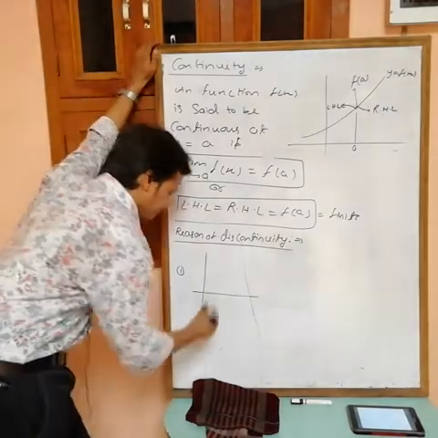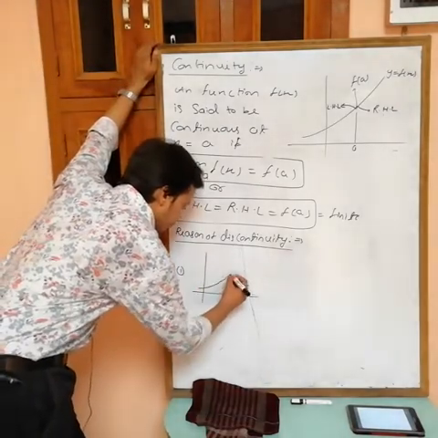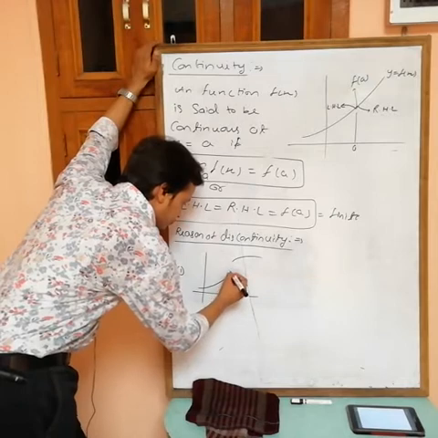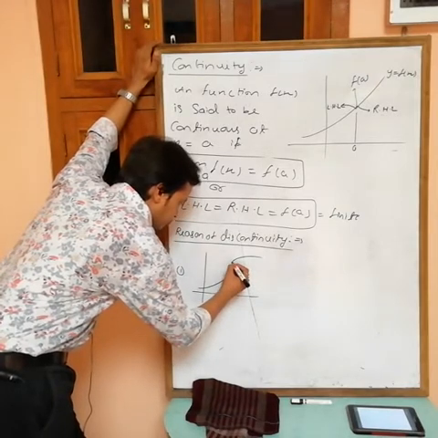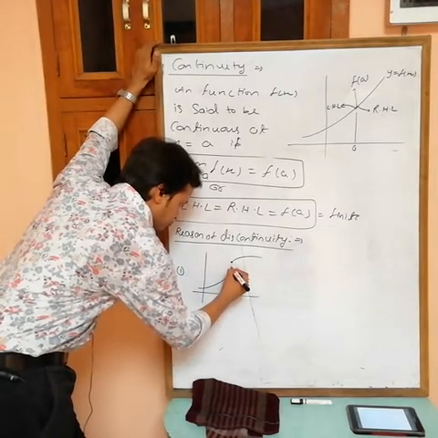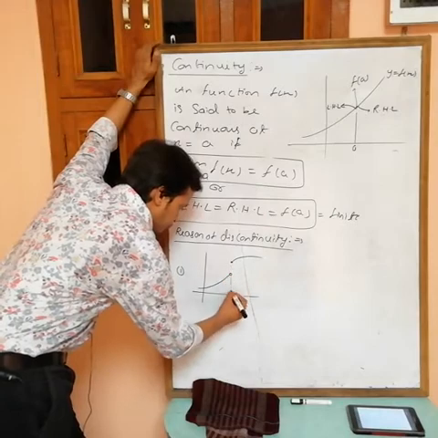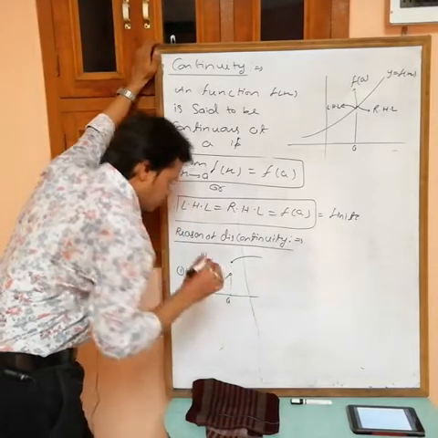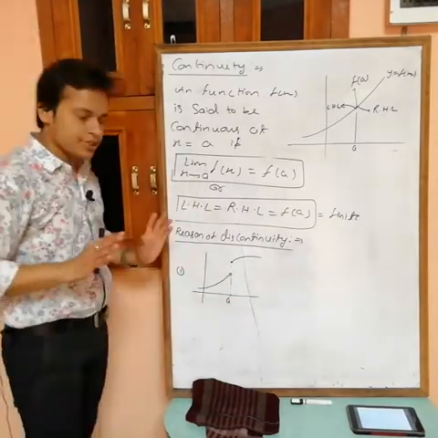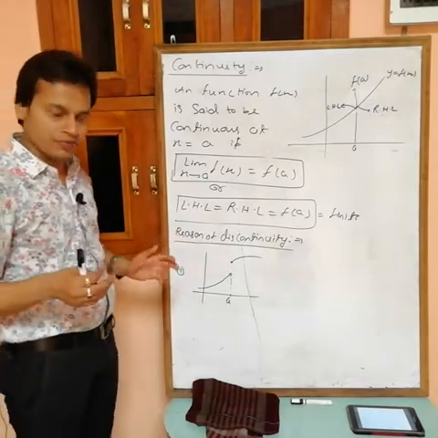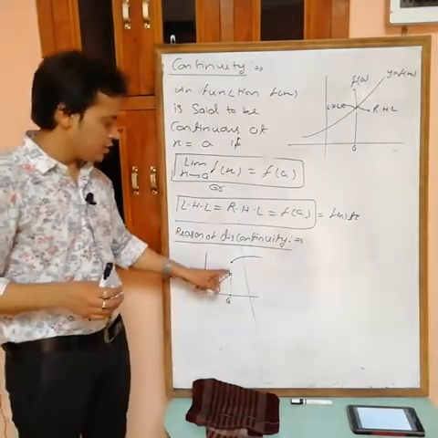Now see, suppose this is a. The function is discontinuous at x equals a. Obviously at a there is a break.